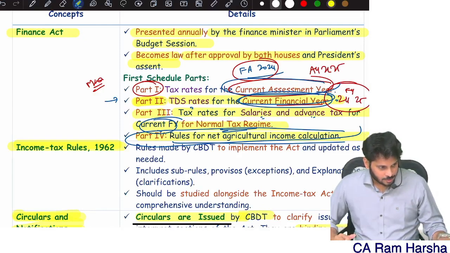Because unutilized basic exemption limit can be used to set off only against 111A short-term capital gain, 112 long-term capital gain, and 112A long-term capital gain on listed shares. Only with these three types of income is set off of unutilized basic exemption limit permitted. It is not permitted for lottery income or for black money. So this entire 3 lakhs is wasted.